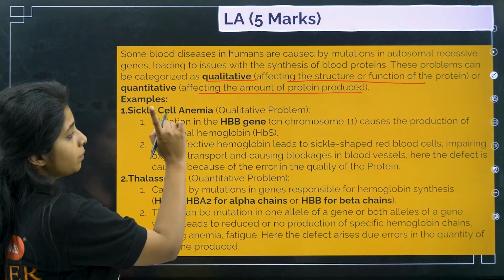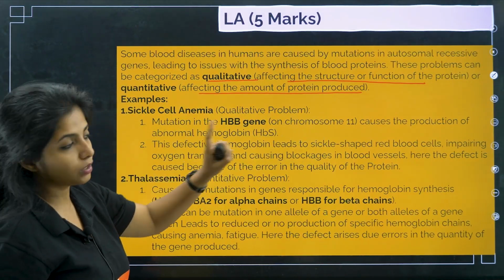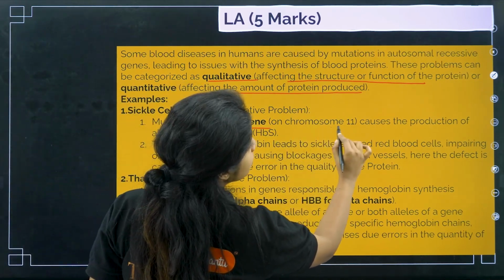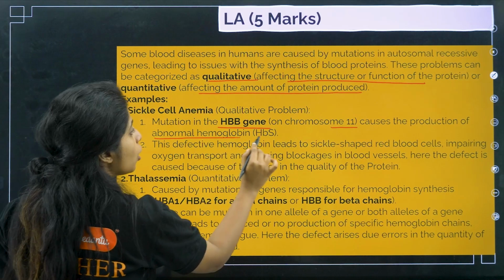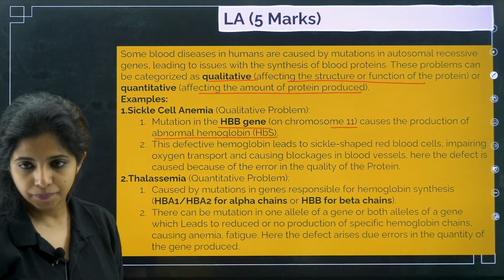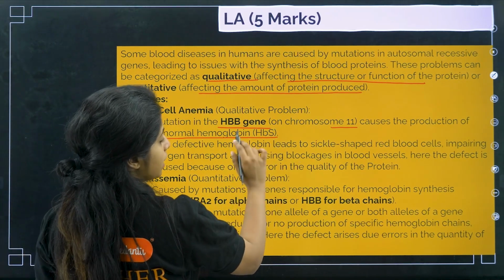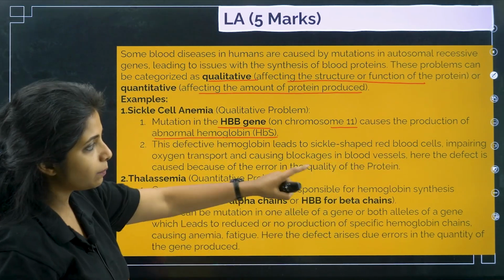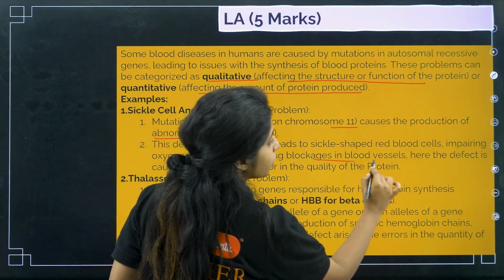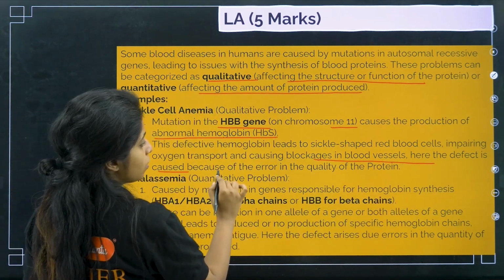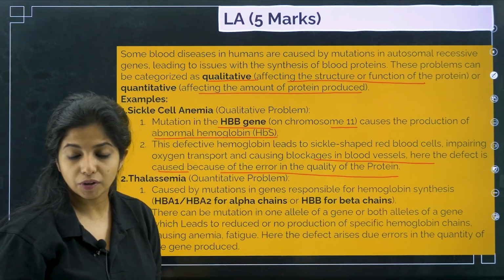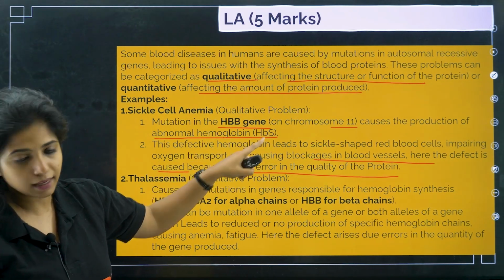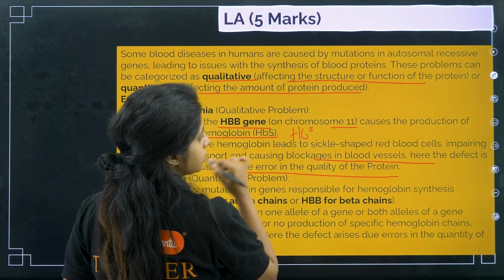Okay. Now sickle cell anemia is one example, that is a qualitative problem. Qualitative, you are messing up with the quality. Mutation in the HBB gene on chromosome number 11 causes production of abnormal hemoglobin, that is HbS. Now this defective hemoglobin leads to sickle shaped red blood cells, impairing oxygen transport and causing blockages in blood vessels. Hence the defect is caused because of the error in the quality of the protein that is being made. So abnormal hemoglobin is HbS, which you write like this, HbS.